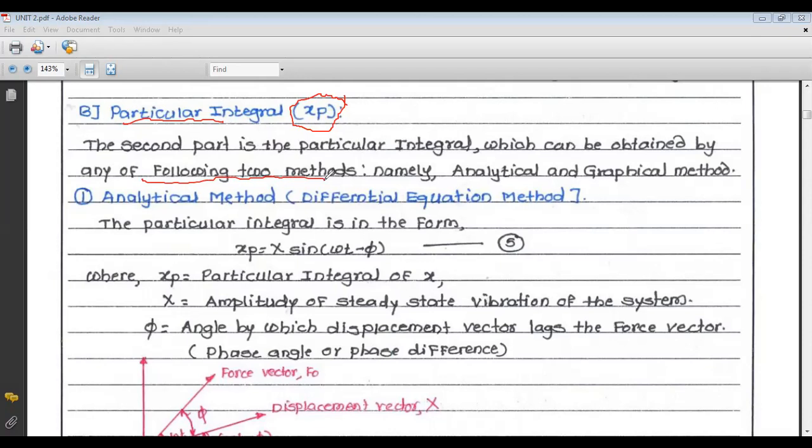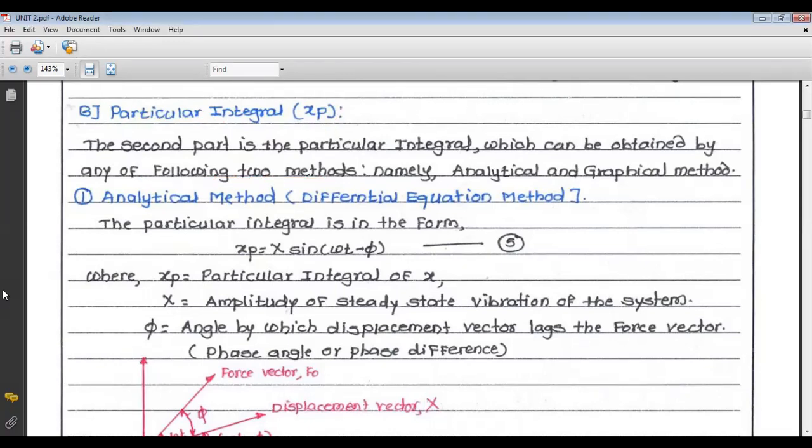So the first method is the analytical method. This analytical method is also called the differential equation method. And the second is the graphical method. So we will start with our first method to find our particular integral, that is nothing but the analytical method. In today's lecture we are going to see only this analytical method. In the next lecture we are going to start with the graphical method. Now let us start with the analytical method, also called the differential equation method.